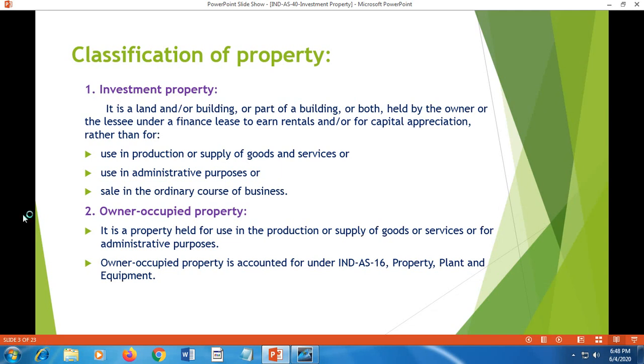Classification of property. Ind AS 40 classifies property into two categories: investment property and owner occupied property.